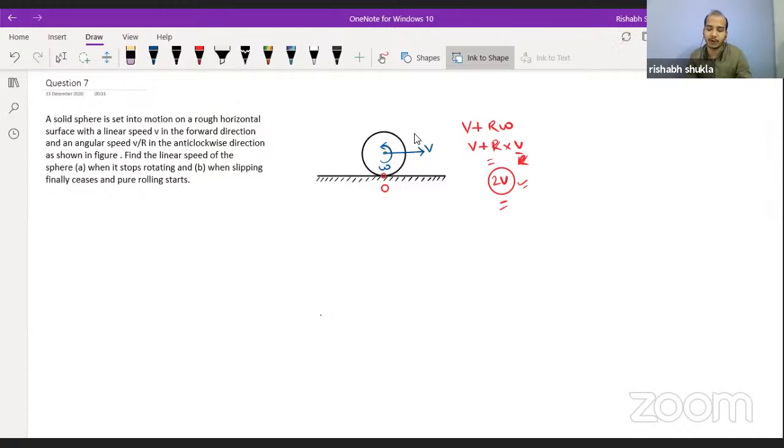Point of contact is slipping with respect to the surface with a velocity 2v right now, and since it is slipping, friction will start acting towards the backward direction.